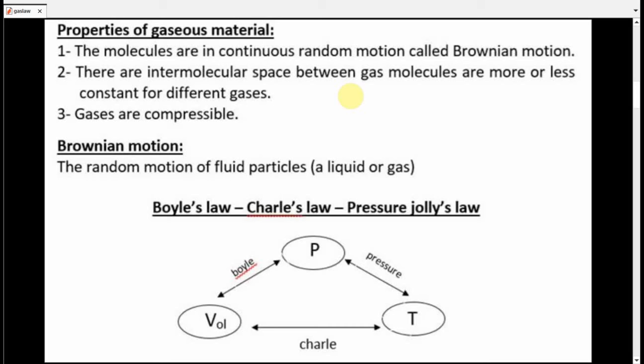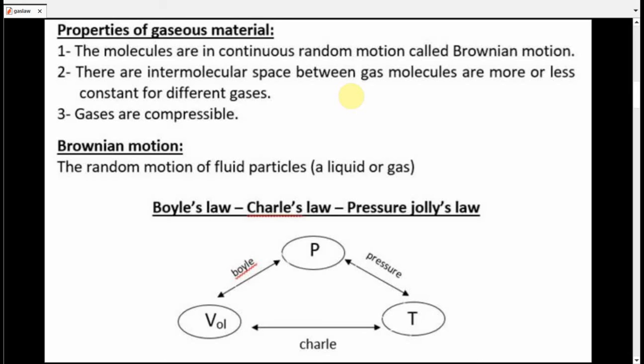The intermolecular space between gas molecules is more or less constant for different gases. But anyway, this distance is very big compared with liquid or solid. Gas is compressible, but liquid is not. Gas is compressible due to the distance between molecules. When you push the particles together, they will go through the distance between them in the gas. But in liquid, the distance is very small. So this means the liquid is incompressible.